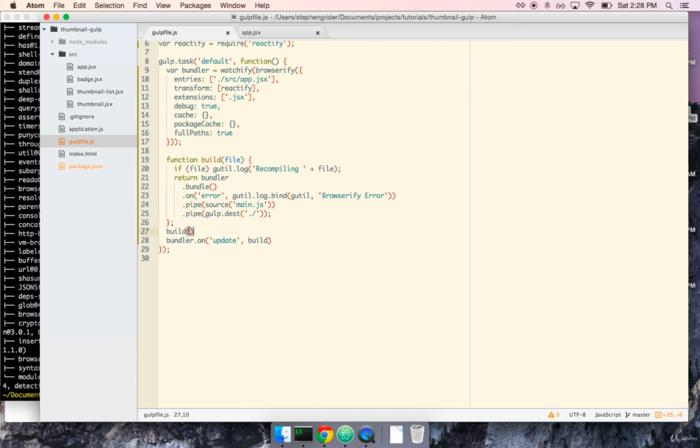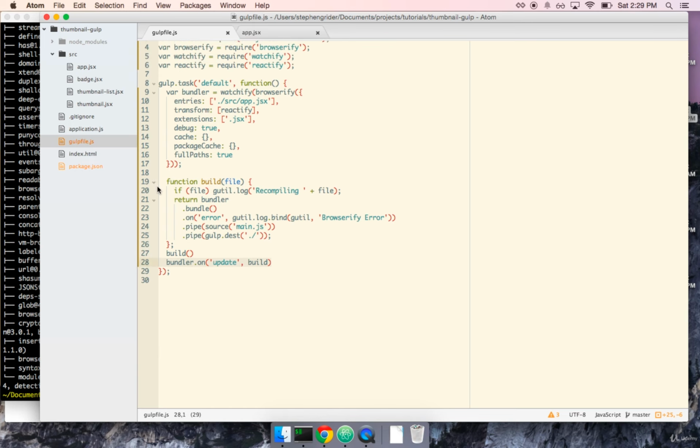The last two lines are first build, which tells the build function, we defined build, but we didn't run it, so we immediately run build. And then on update, and update is whenever we make a change to one of these files, just build again. So this is kind of a multi-stage process, but when you break down what each chunk of code is doing, it's kind of clear what's going on here. Or I guess I would argue it's kind of clear.